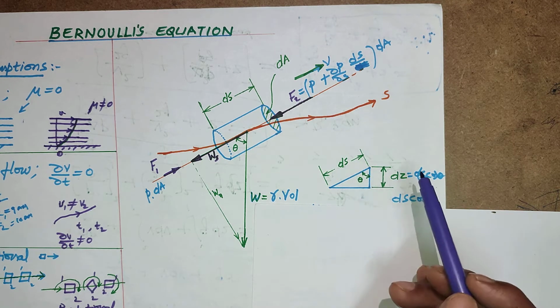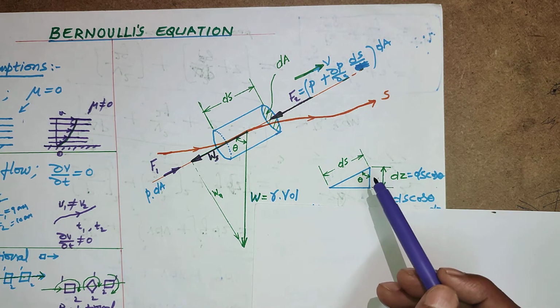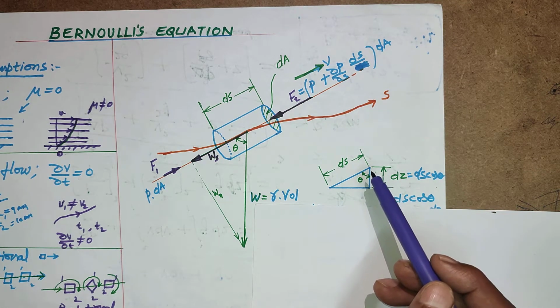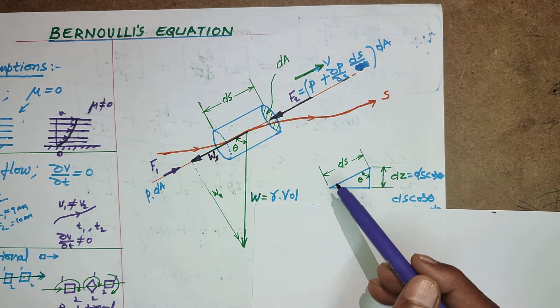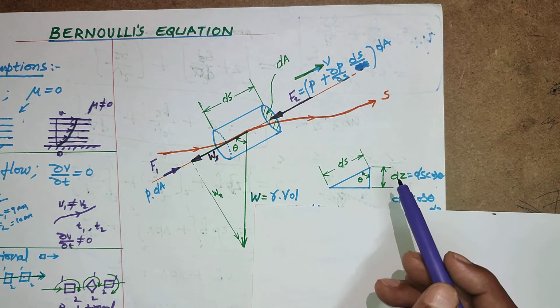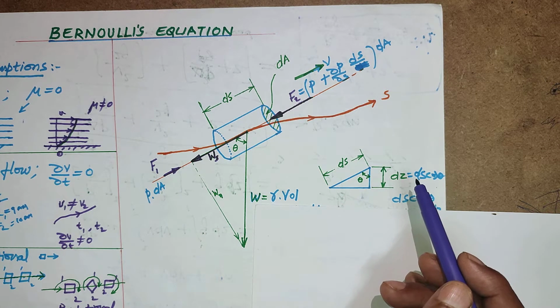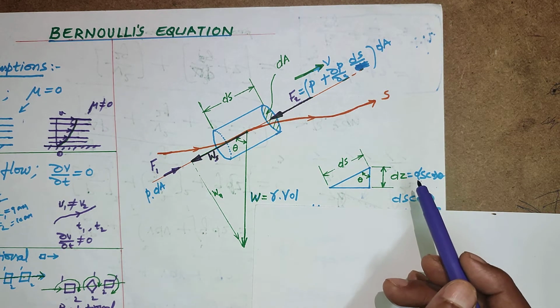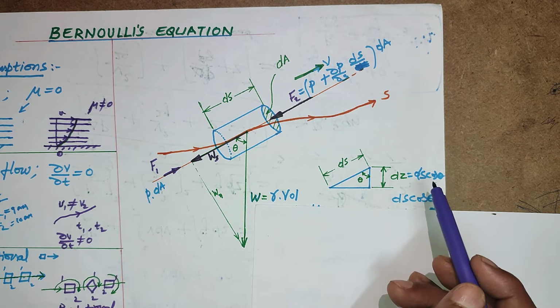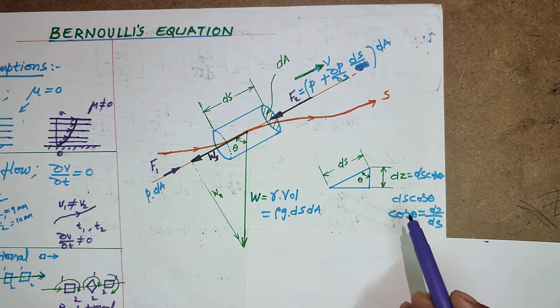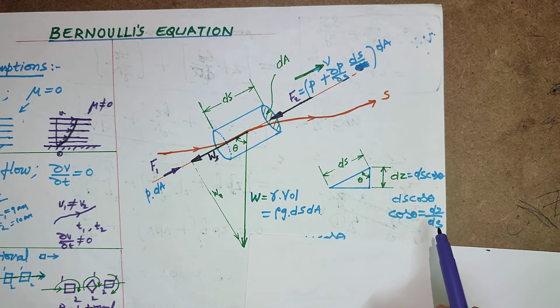Now what is cos theta here? Cos theta is the adjacent side by hypotenuse. So this is the dz. Dz is ds cos theta. So cos theta is dz by ds.